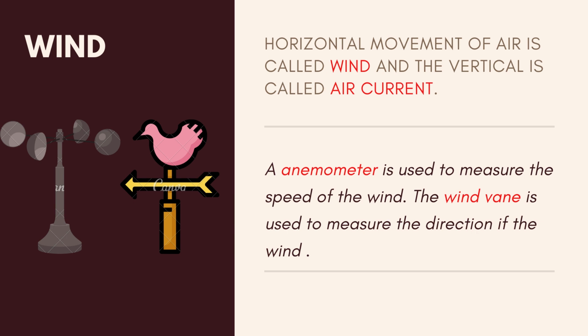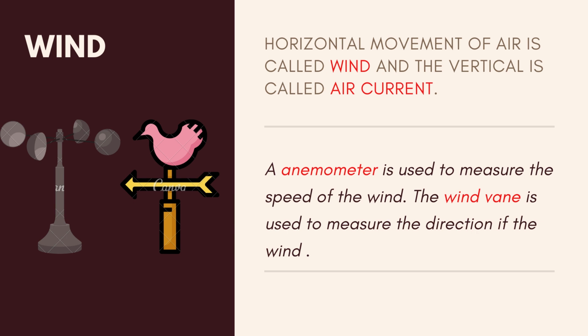And climate is the average weather condition that extends over a long period of time, approximately 35 years. Then there are six elements of weather: temperature, atmospheric pressure, wind, humidity, condensation and precipitation, from which we have studied three of them: temperature, atmospheric pressure and wind.